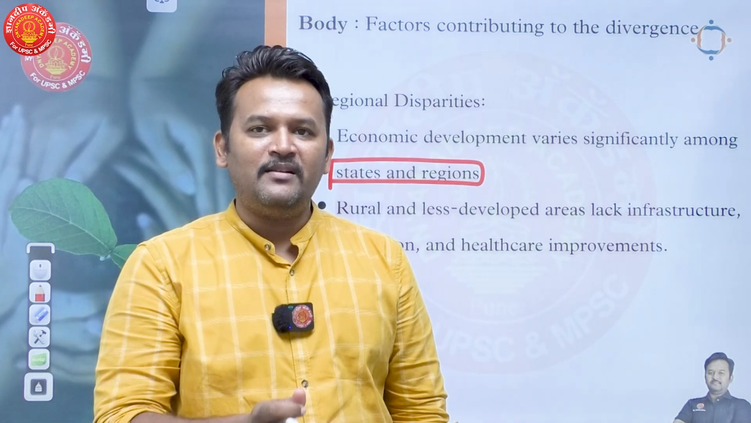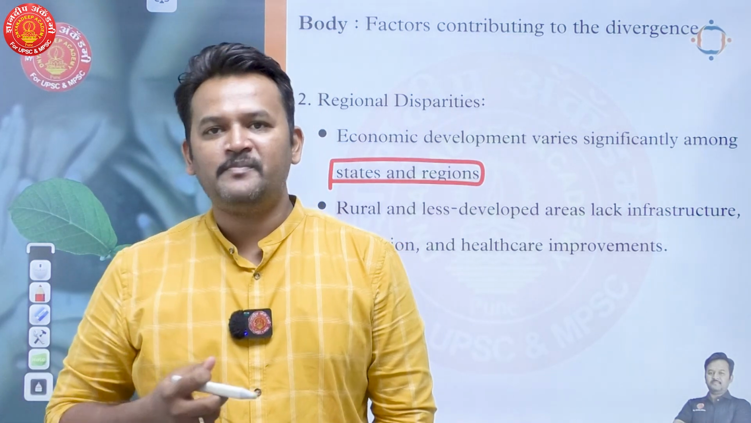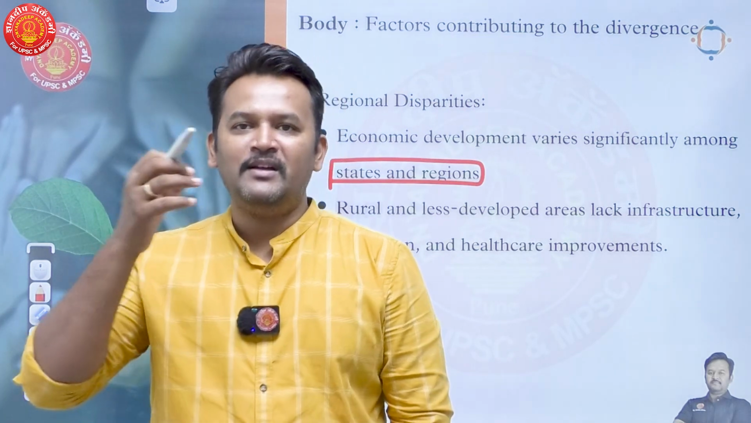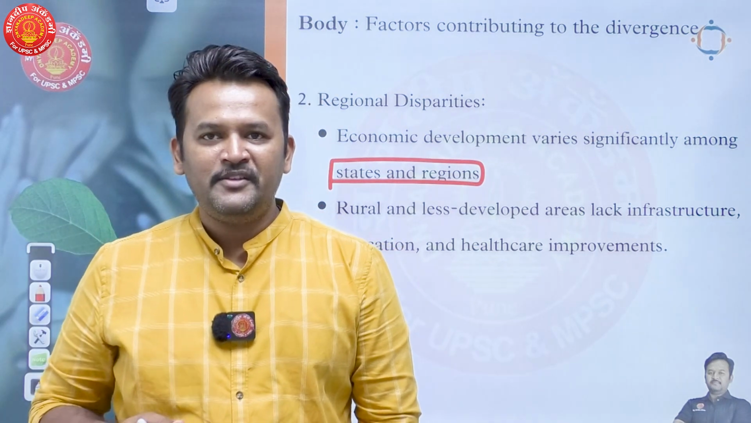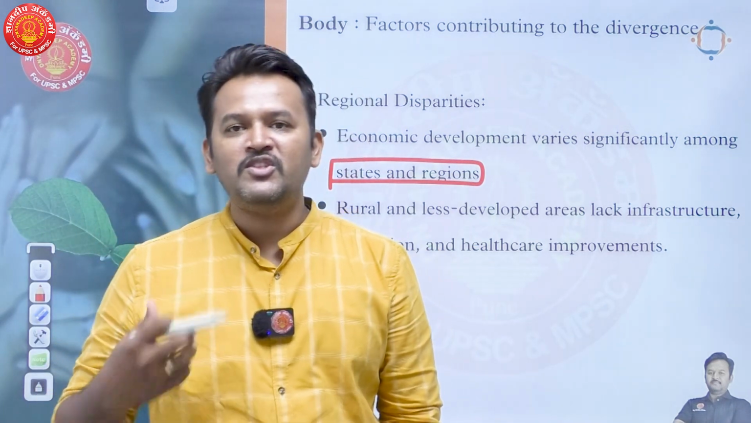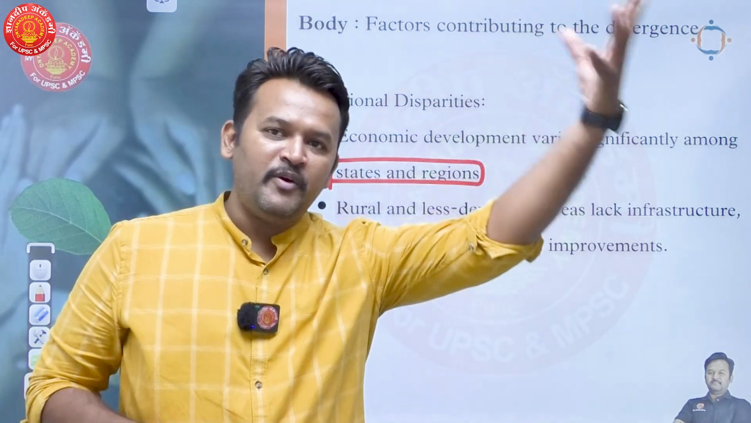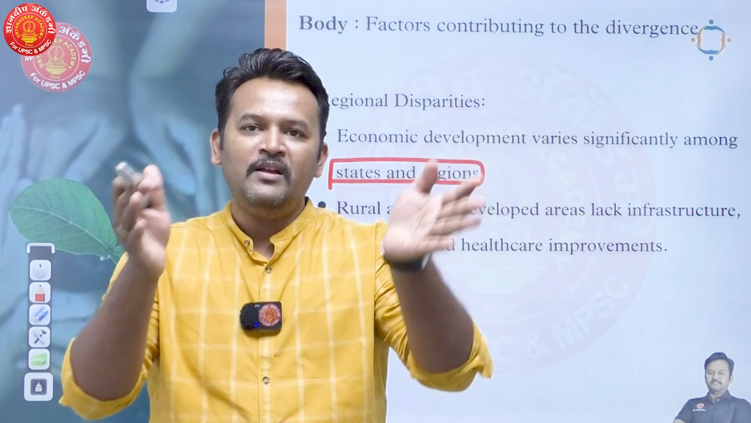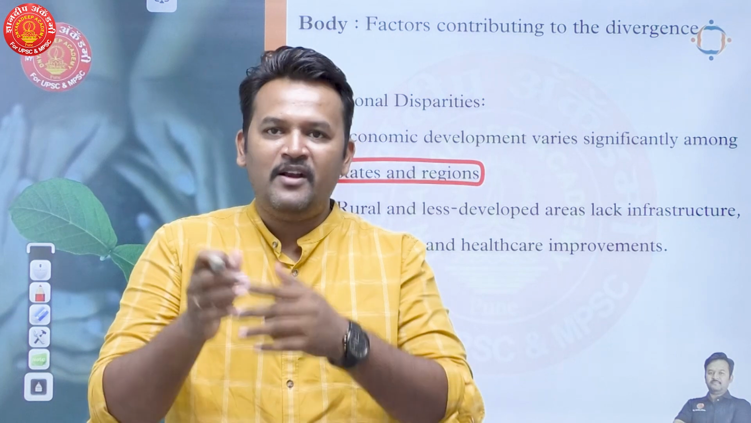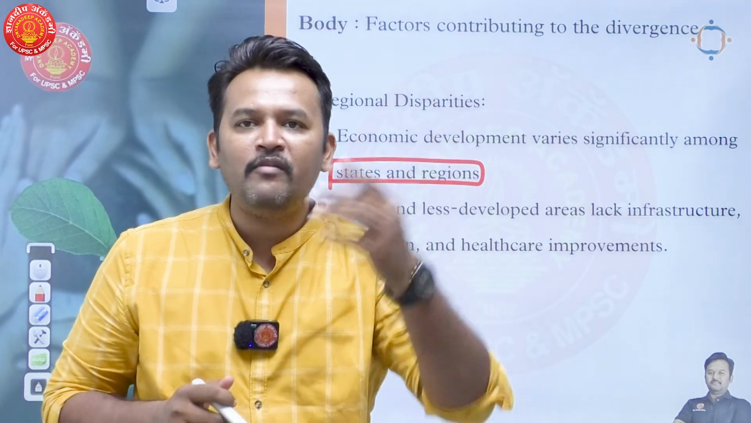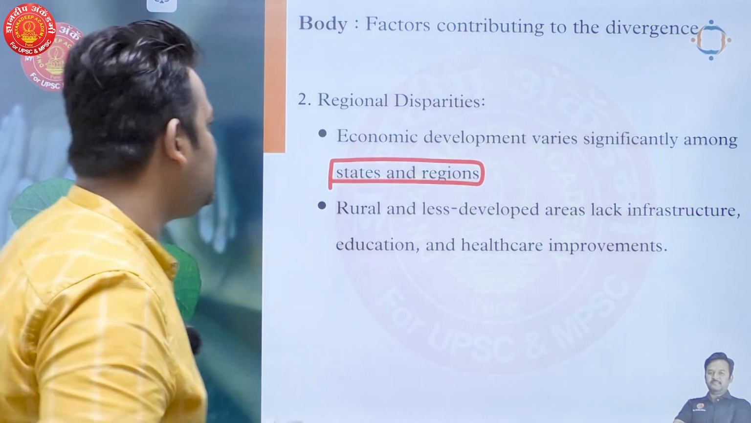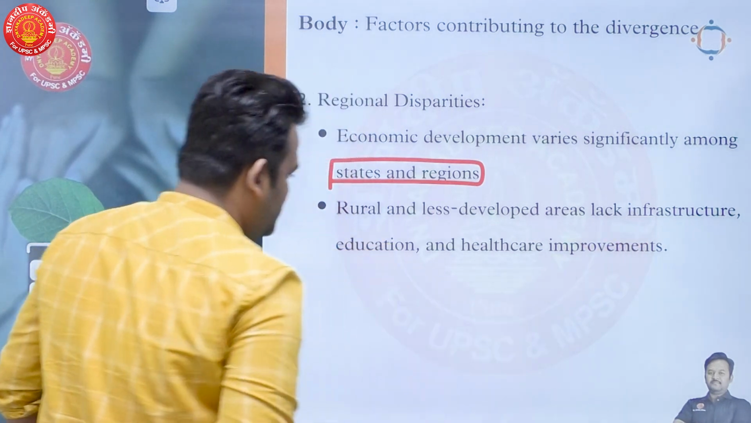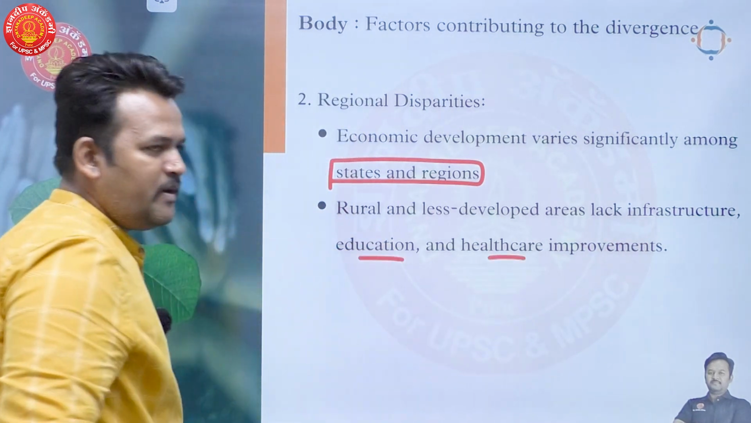Already developed areas are attracting more investment than underdeveloped areas, and the majority of the population lives in these underdeveloped areas. So they don't have money to finance their health or education. Even though economic growth is there, nobody is getting the money, right? Because they came from underdeveloped regions, and they are not able to perform on human development indicators. So the second reason is regional disparities. Rural and less developed areas lack infrastructure, education, and healthcare improvements.